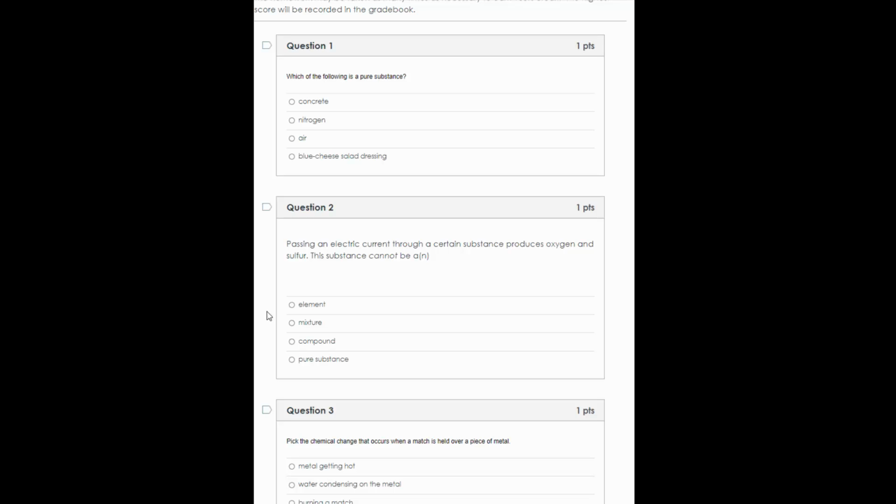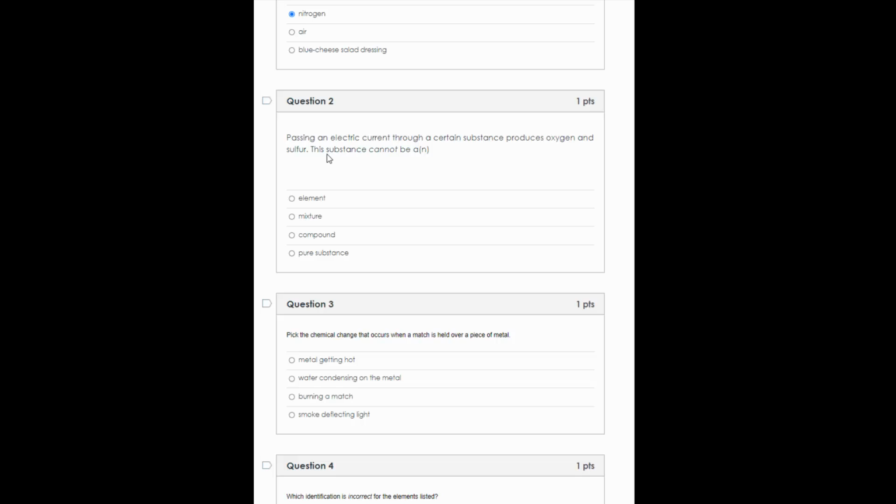Number one, which of the following is a pure substance? Well, a pure substance is going to be something that doesn't have anything else in it, hence the purity. So concrete is a mixture of things. Nitrogen is a single element. That is a pure substance. Air is a mixture of different substances, and blue cheese salad dressing, also a mixture.